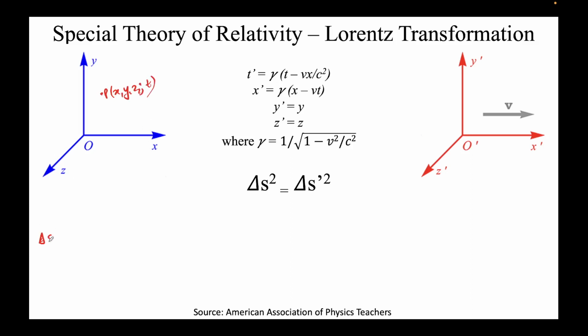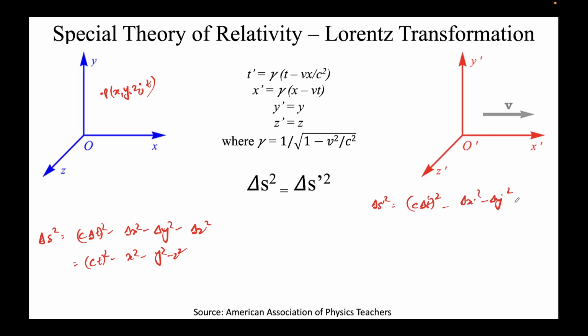So delta S squared would be, I'll write the formula first, c delta t squared minus delta x squared minus delta y squared minus delta z squared. So it will be ct whole square minus x square minus y square minus z square. Now let's try to obtain the value of delta S prime square. Its value would be c delta t prime whole squared minus delta x prime squared minus delta y prime squared minus delta z prime squared.